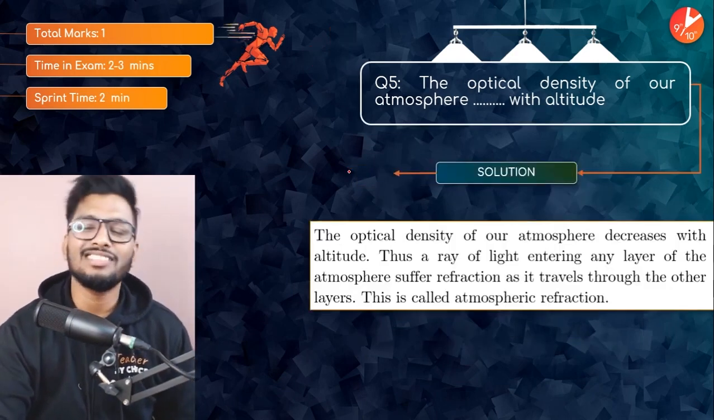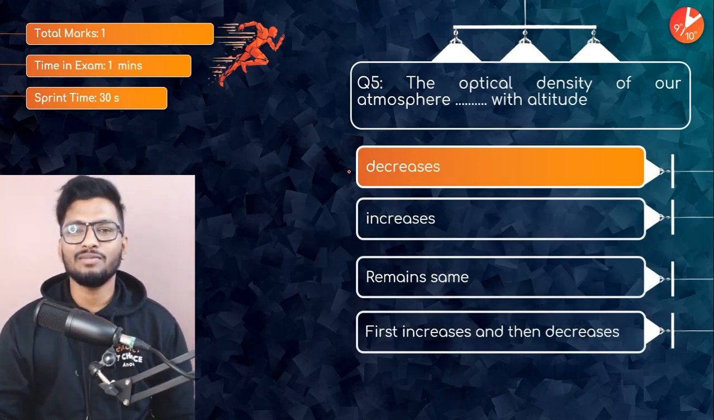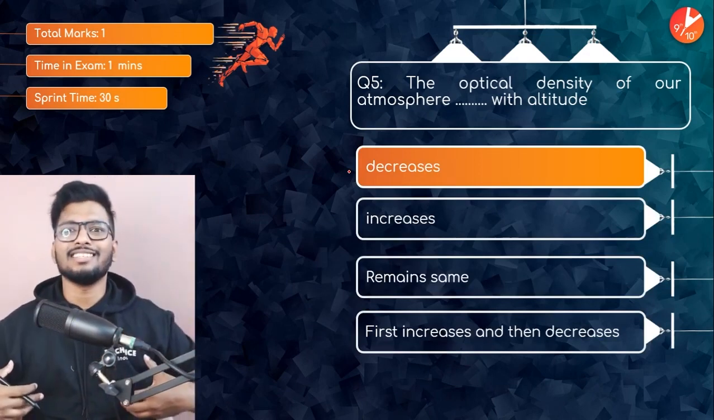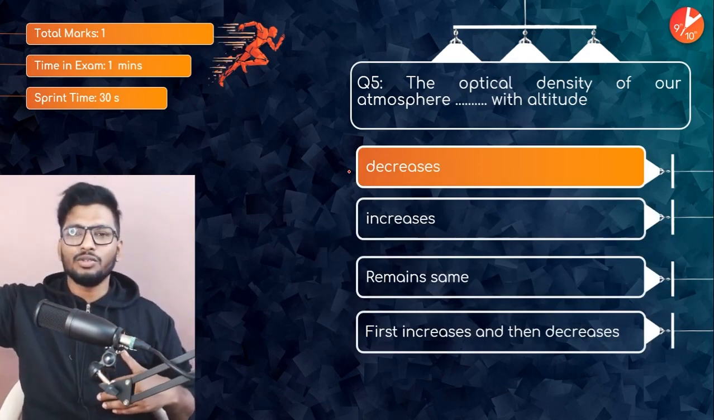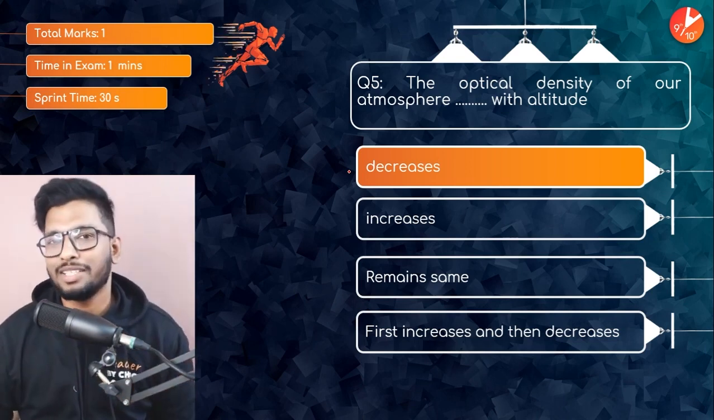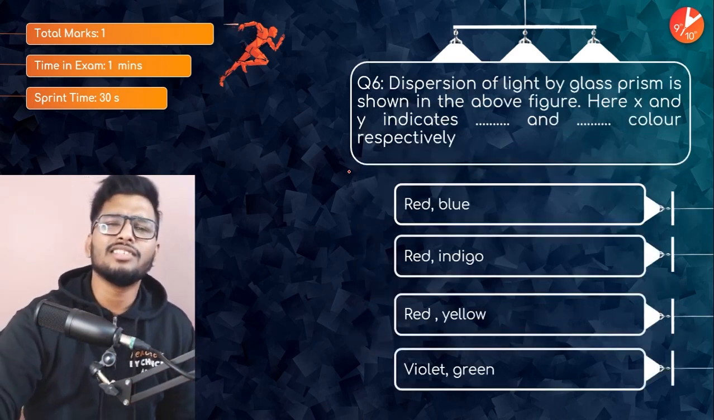Common sense. You've been studying this for a very long time. That is the reason why mountaineers have to carry oxygen cylinders, because as you go to higher altitudes, it becomes very difficult for them to breathe. Super easy question. Let's go to the sixth one now.